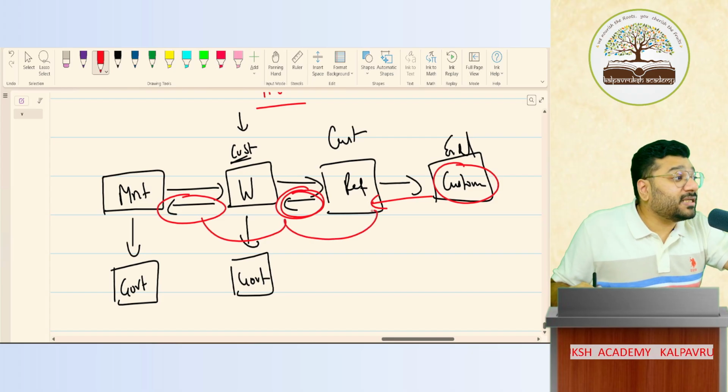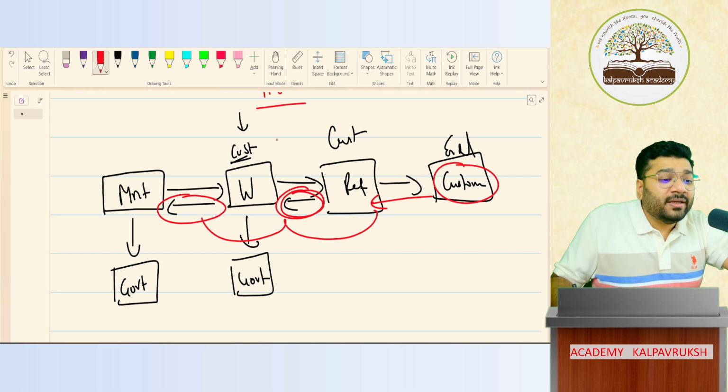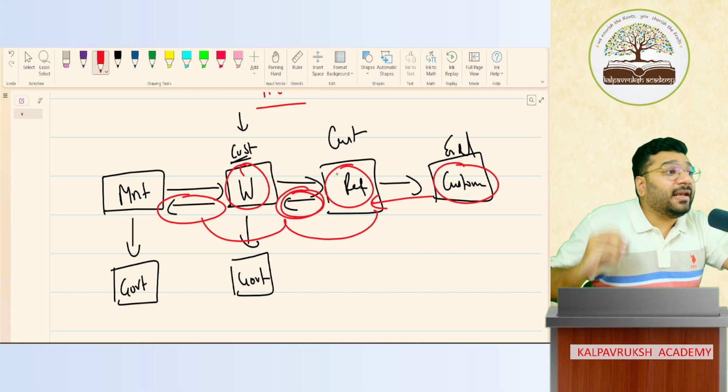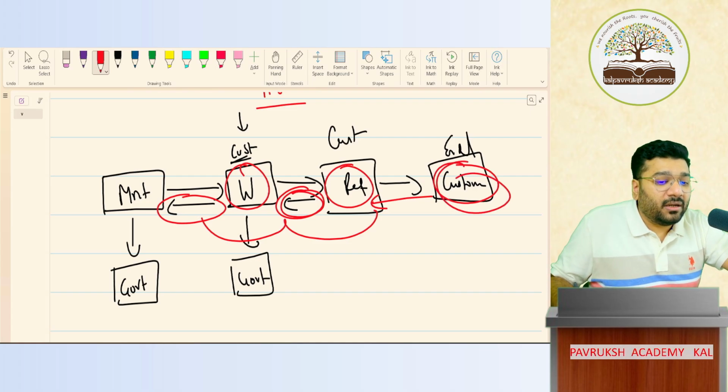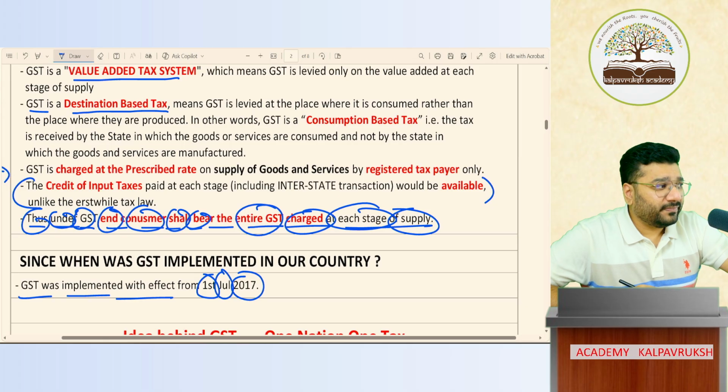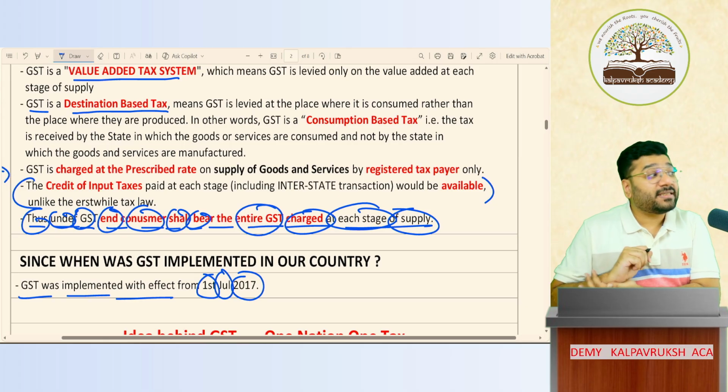How that happens, I'll discuss in a practical question. These intermediate people will pay GST in between. But ultimately, they'll recover from whom? End customer. Got it? Not got it? At each stage GST will come. How will it change? We'll discuss in a sum.